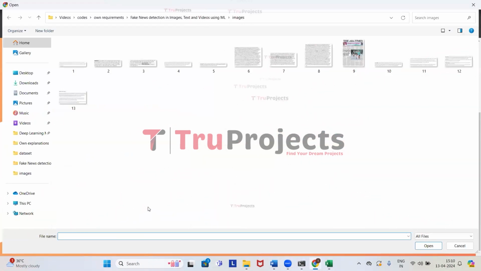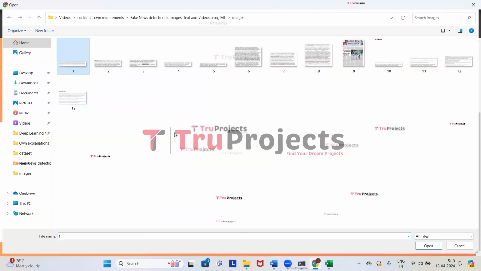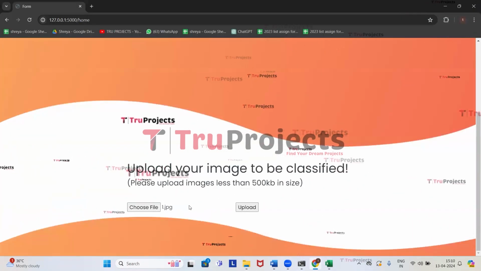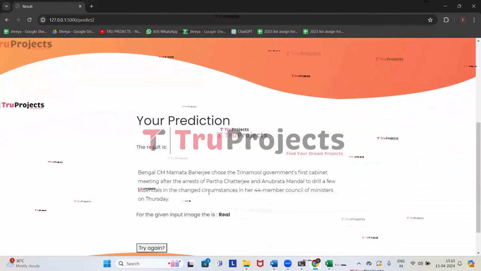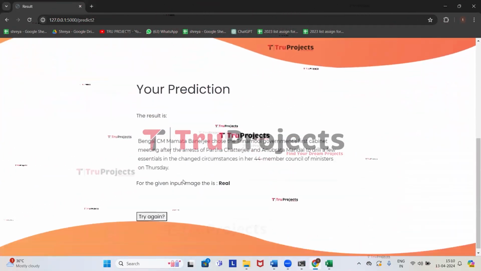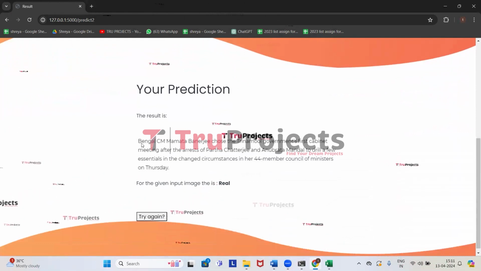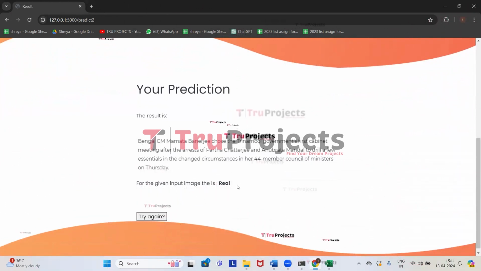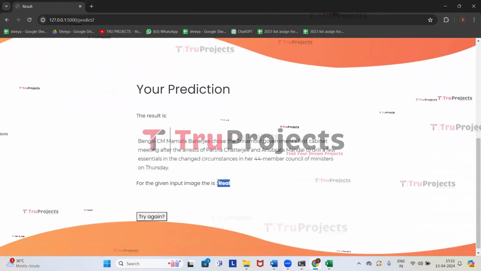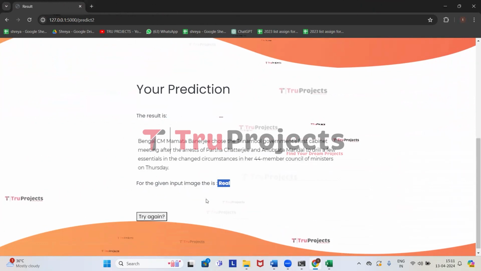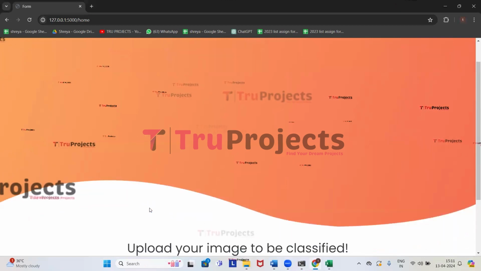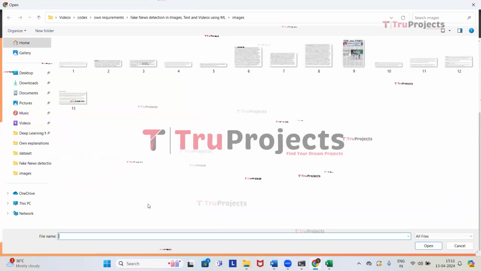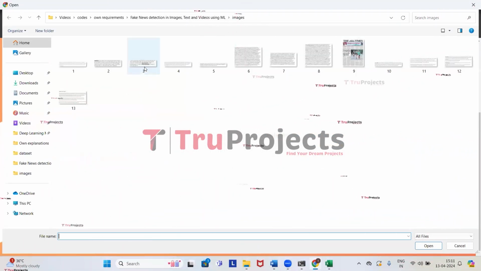These are the images using which we'll be detecting fake news. So I'm going to upload the first image. Click on open. Image is loaded. Now click on upload. So this is the uploaded image and this is the message in the uploaded image. Here we got the prediction for the uploaded image as it contains real news in it. So now we will try using some more images. Click on try again. Click on choose file. This time we'll be uploading the third image.